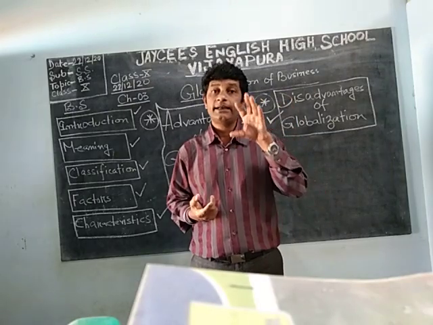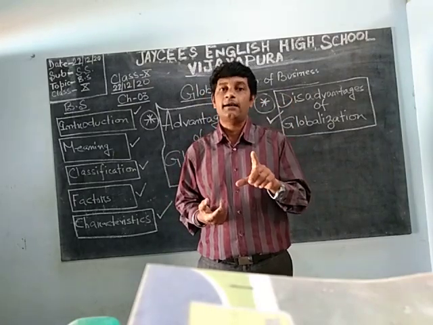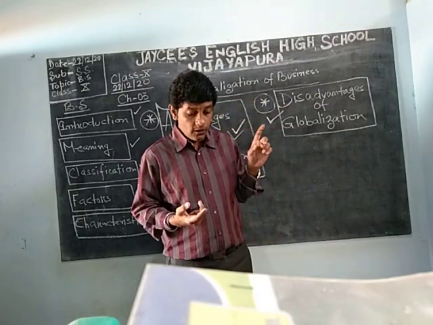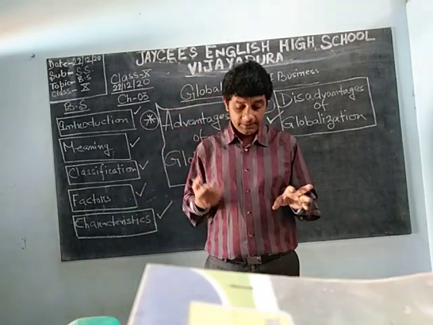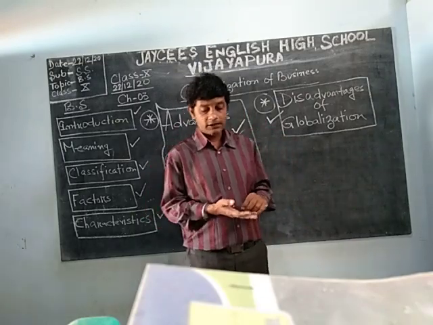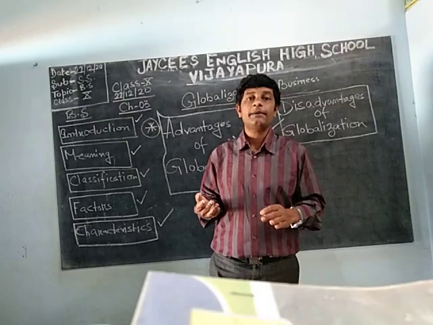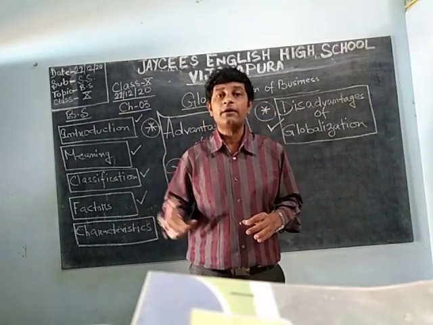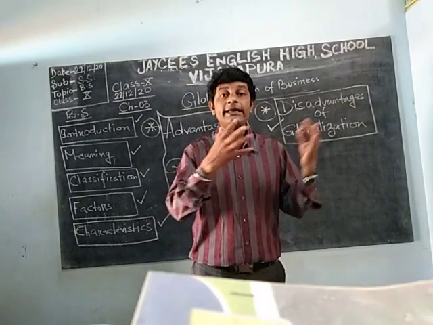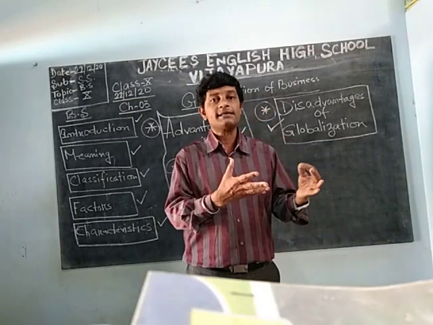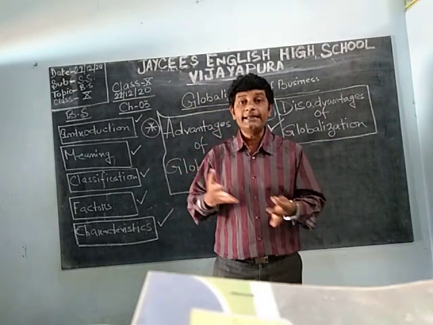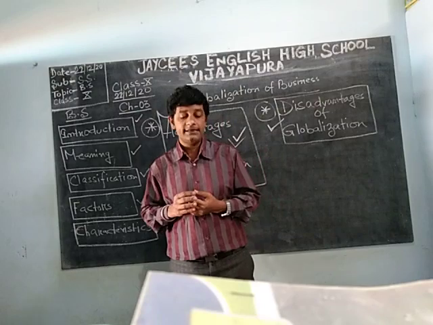I told you every time that income is a factor. So what is happening? Dumping of goods by certain countries at below cost price may harm industries in other countries. Once that type of products are coming to our countries, our products are not getting sold. So it is harming. Due to globalization only, those products are coming and harming our industries here.